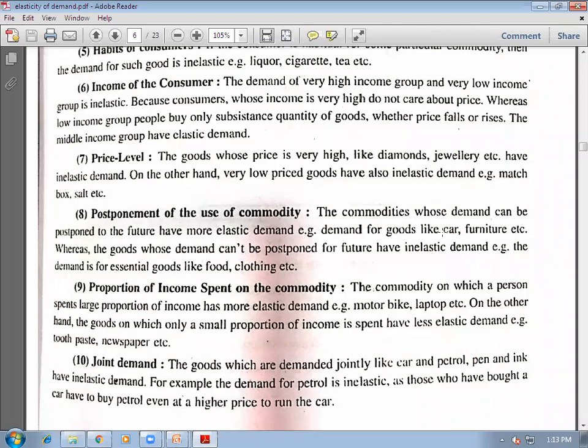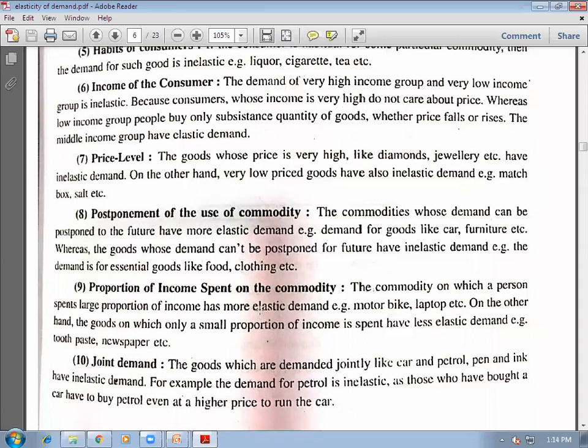But if demand can't be postponed, like you have to take food, you know that food will be available at cheaper rate next month, but you can't postpone your demand because you can't live without food. You have to spend on clothes, right? Which are necessities. You have to spend on electricity. You have to spend on fuel for the conveyance. That is, things without which you can't even survive. Demand for those commodities will be inelastic.